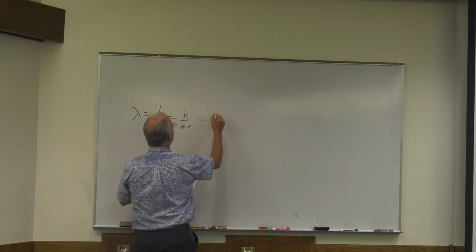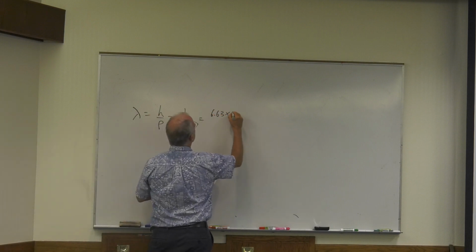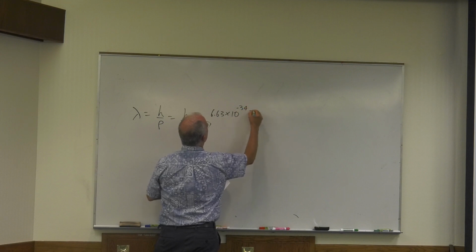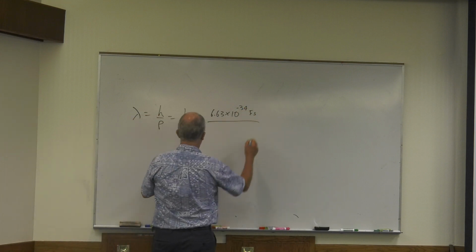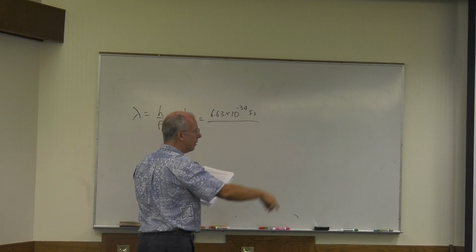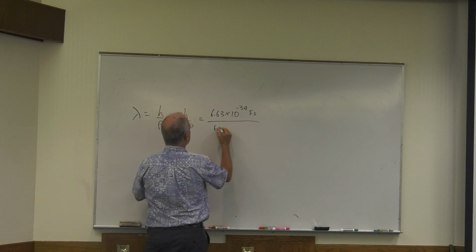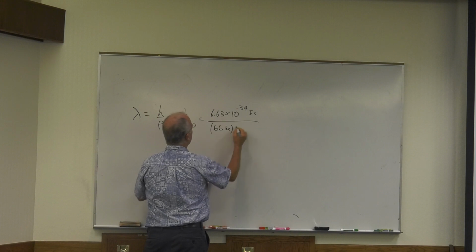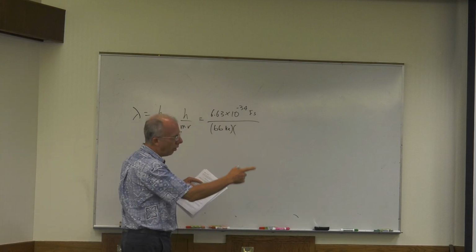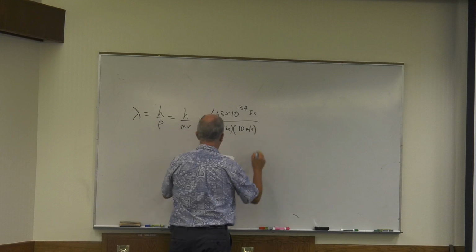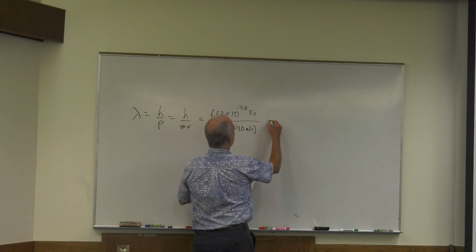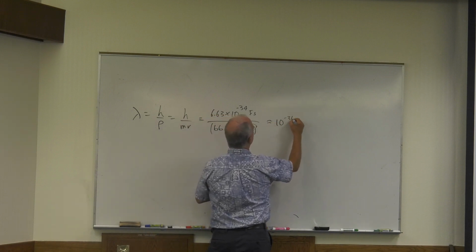So h, 6.63 times 10 to the minus 34 joule seconds, pretty small, don't you say? I'm just going to guess for his mass. I have no idea what his mass is, but I'm just going to say 66 kilograms. And let's say he's going kind of slow for him, 10 meters per second. So you work that out, and it's about equal to 10 to the minus 36 meters.